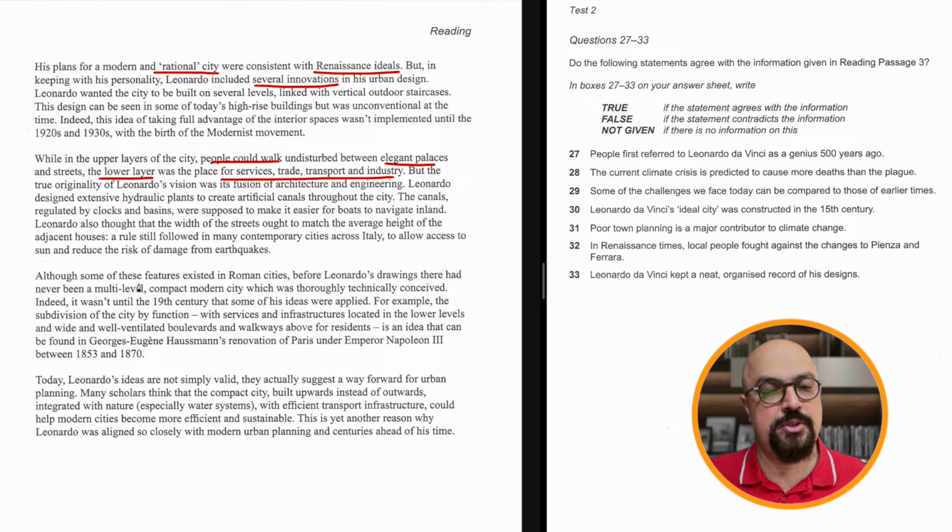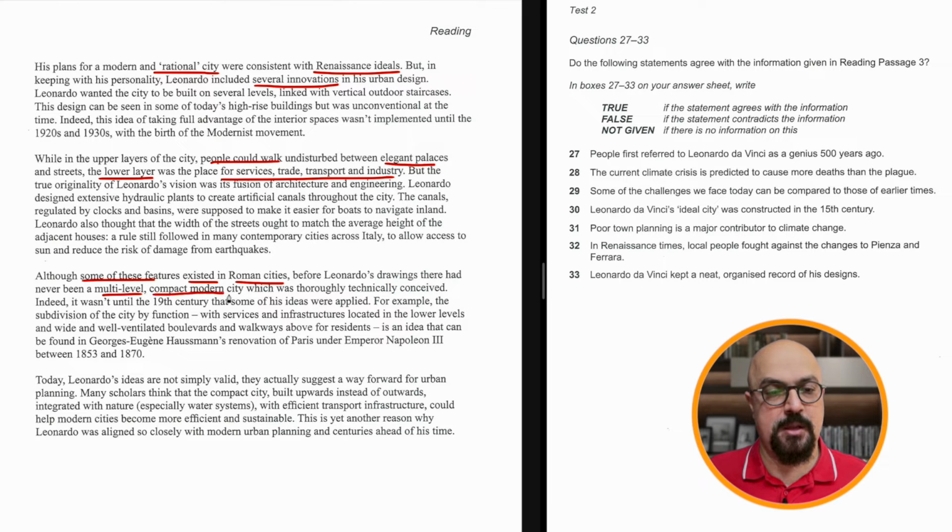Although some of these features existed in Roman cities before Leonardo's drawing, there had never been a multi-level compact modern city which was thoroughly technically conceived. So some of the features existed before, but this is new.